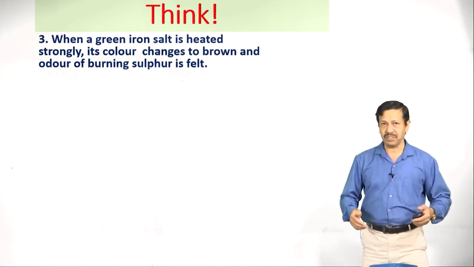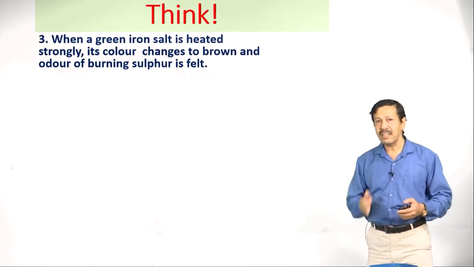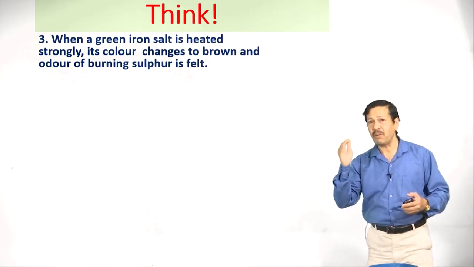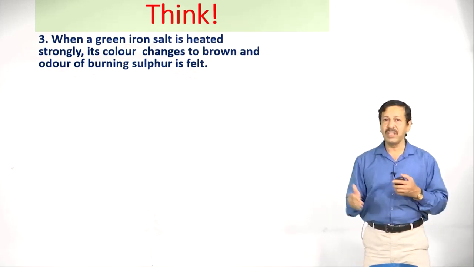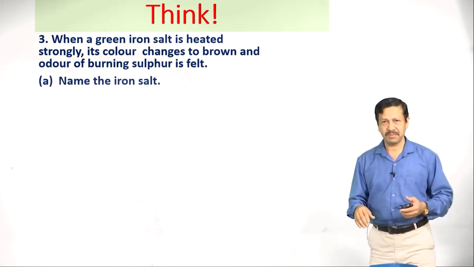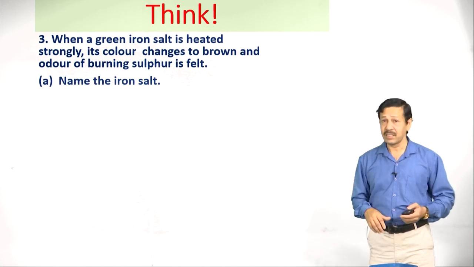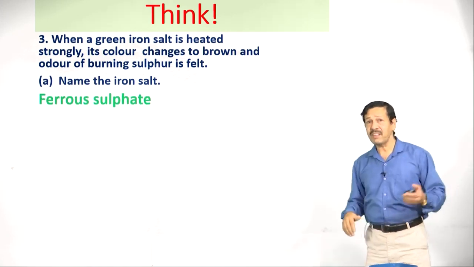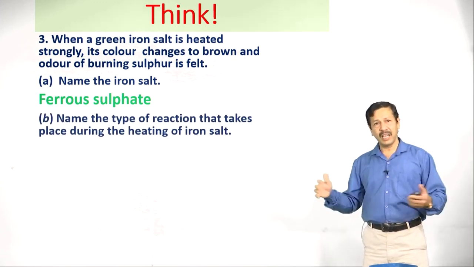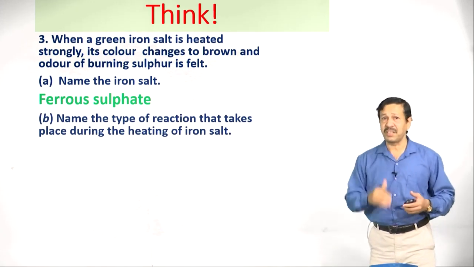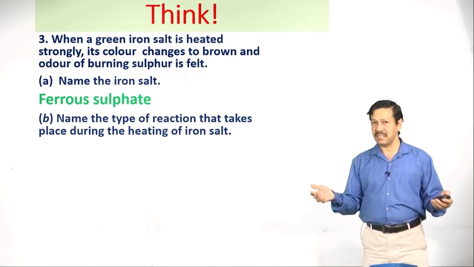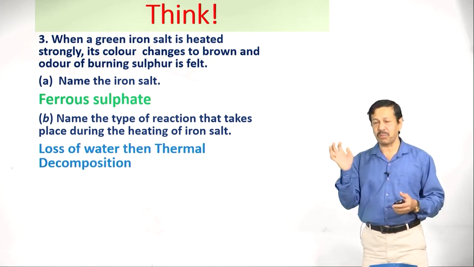One more thinking question is, when a green iron salt is heated strongly, its color changes to brown and the odor of burning sulfur is felt. Name the iron salt. Already you studied this one, so you can easily remember: ferrous sulfate, green colored salt. The next one, name the type of reaction that takes place during the heating of the iron salt. This is nothing but thermal decomposition.